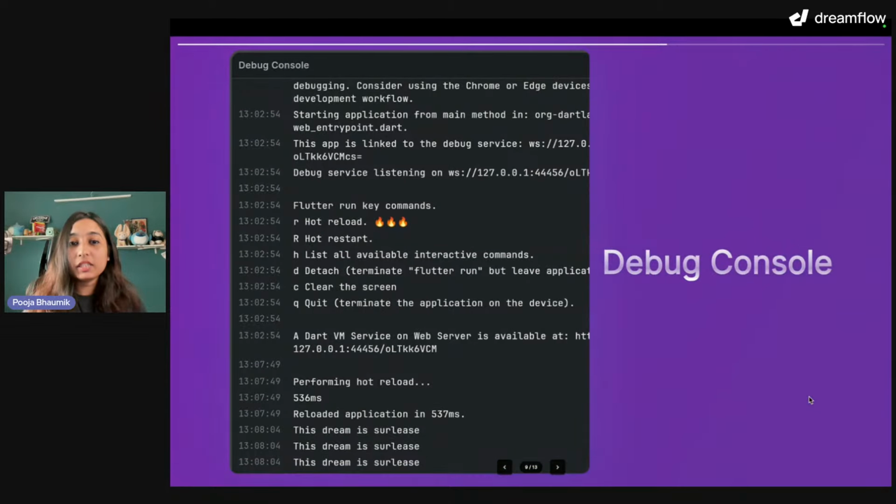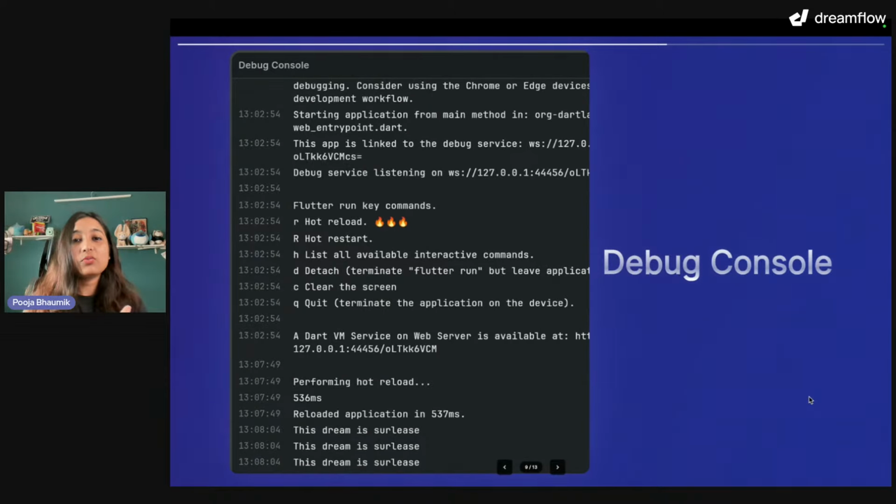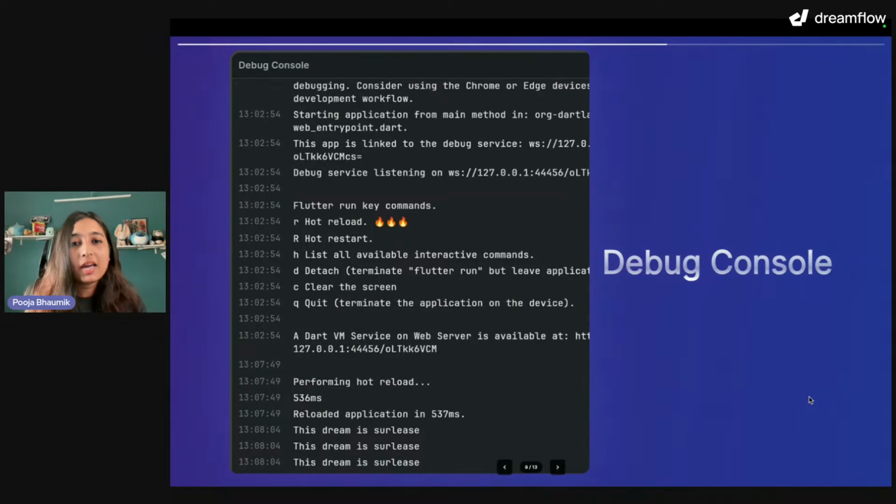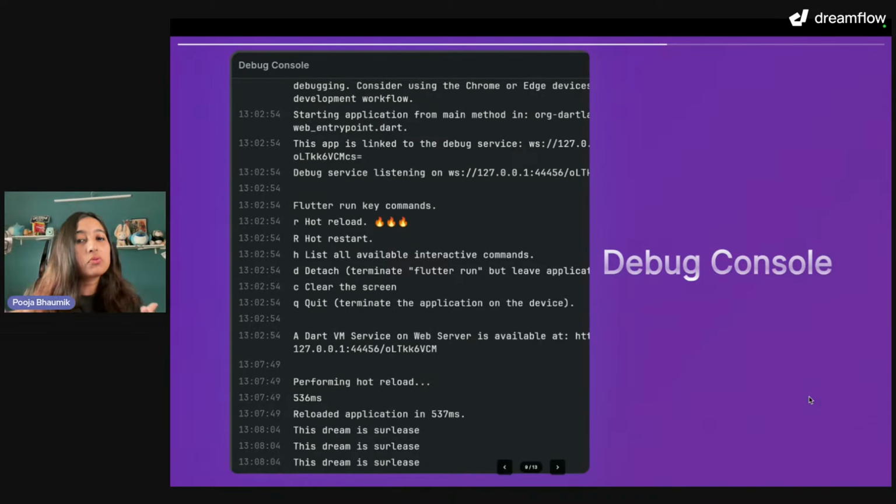Next, obviously, we would have errors, right? You're running an application, so there will be some errors that pop up, and it is very required for you to access the debug console, where the print statements are getting printed, or the errors are displayed as well. So it is very important for you to know exactly what is happening with your app when you run it. And the debug console is also available in the platform directly. So as I mentioned, the preview is running the app, so the debug console is also printing all the error logs at the same time.